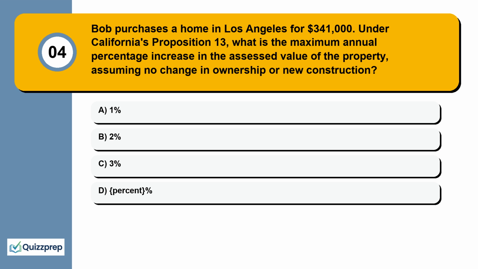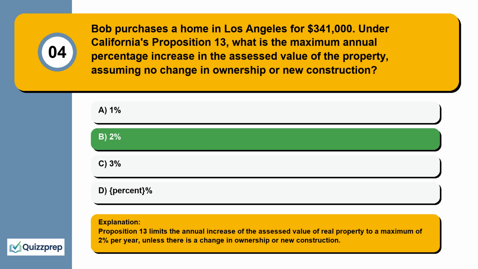Question 4. Bob purchases a home in Los Angeles for $341,000. Under California's Proposition 13, what is the maximum annual percentage increase in the assessed value of the property, assuming no change in ownership or new construction? 1%, 2%, 3%, 5%. Proposition 13 limits the annual increase of the assessed value of real property to a maximum of 2% per year, unless there is a change in ownership or new construction.